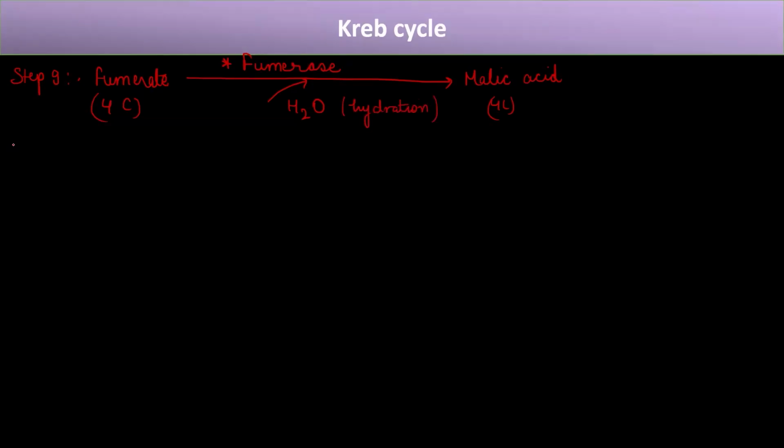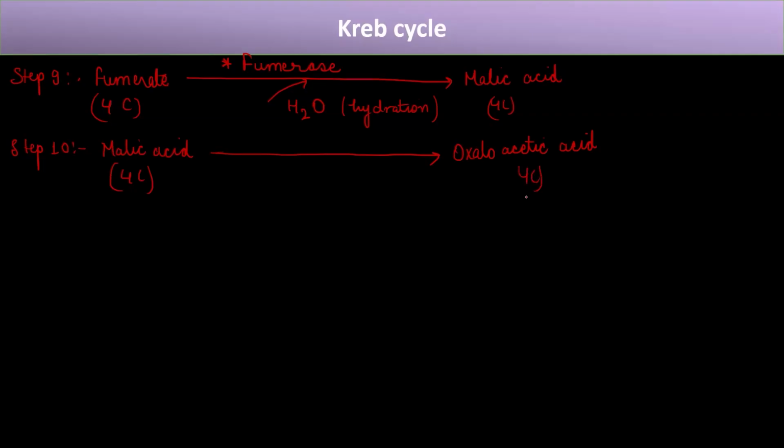And finally, step 10. So what happens in step 10? Here, the malic acid finally gets converted into what we started from, that was oxaloacetic acid. This is 4 carbon, and the oxaloacetic acid, if you remember, was 4 carbon, right?